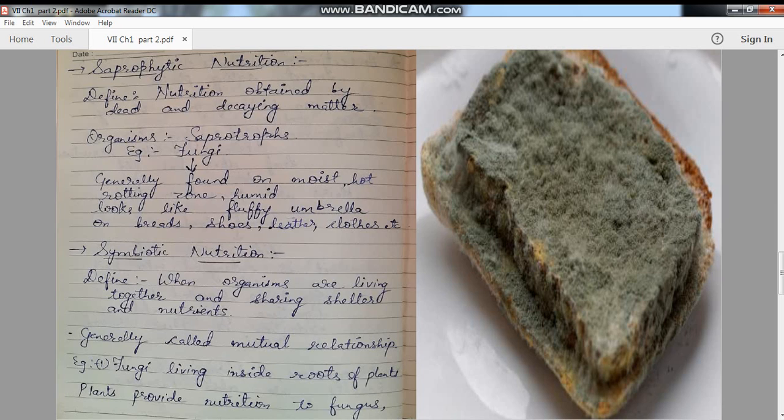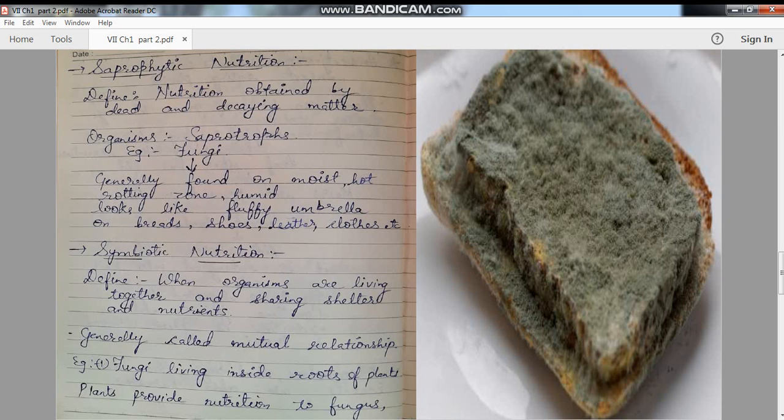In part 4, we have learned about parasitic nutrition. Now comes saprophytic nutrition. Saprophytic nutrition means the organism will obtain nutrition from dead and decaying matter. It means they will be found only where dead organisms are present or where decaying or decomposing matter is present. The well-known example of a saprophytic organism is the fungus.